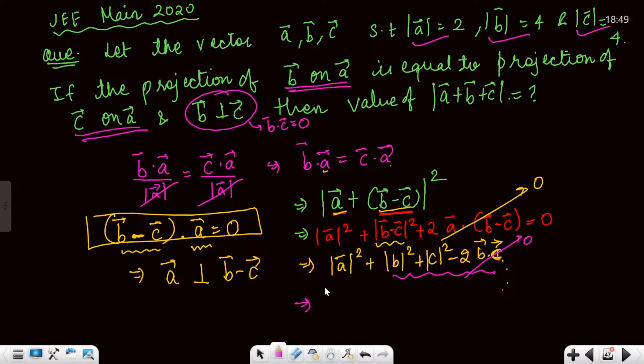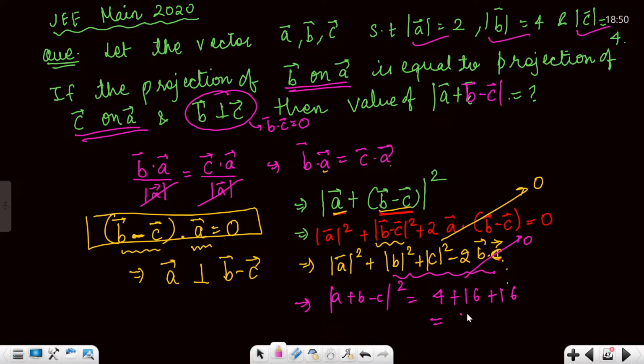So here, A plus B minus C whole square will become what? A square plus B square plus C square. What you have to figure out is not A plus B plus C, but A plus B minus C. So A plus B minus C whole square is A square, that is 4, plus B square 16, plus 16.